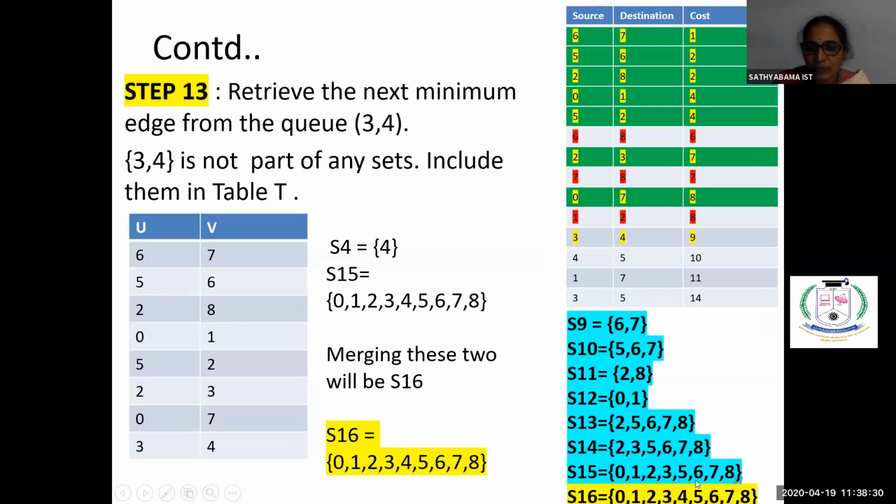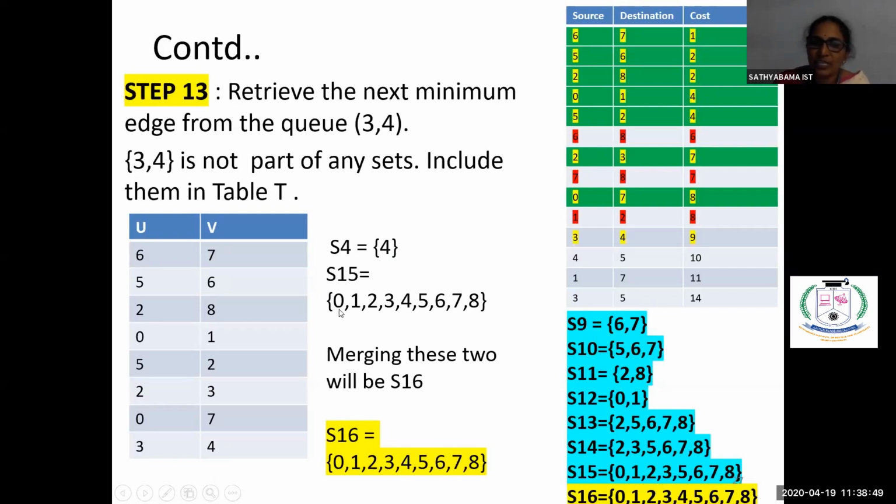Now, till S15 only we have created from the previous stage. S15 we are having 3, but 4 is not there. So we have to include. So what we are saying, 4 is found in the previous S4. S4 is having that vertex 4. So S4 and 3 is included in S15.